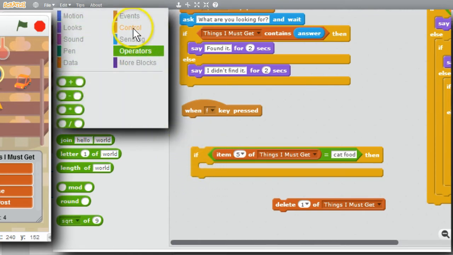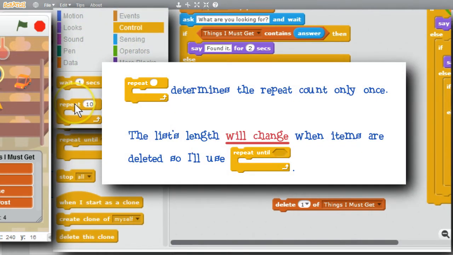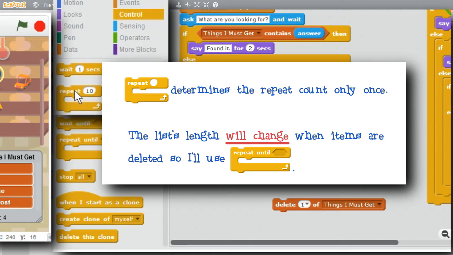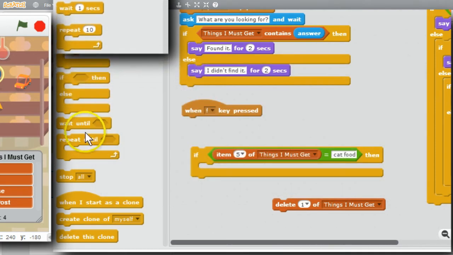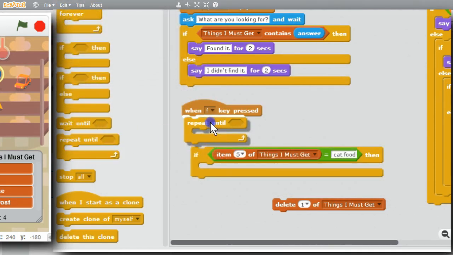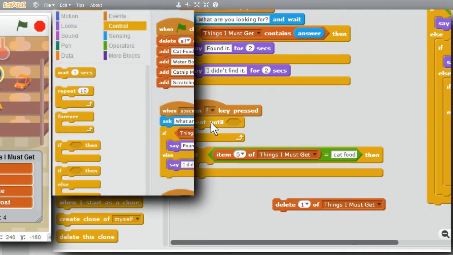Go to Control. A repeat with a count of length of list would work, but it's subtle since the count is only calculated once when the loop begins, yet the loop changes the length of the list. I'll use repeat until to explicitly show the loop handles the changing length of the list. Repeat until. I'm going to need that variable now. The variable is going to go from 1 through 4. I'll use that variable's value to determine when I'm finished.